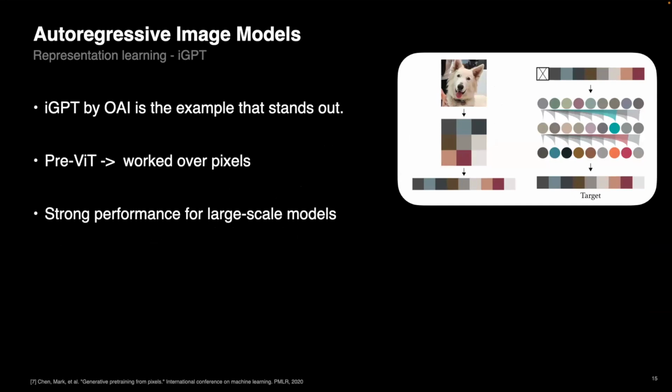Maybe the most popular idea exploring how well autoregressive methods would do for representation learning is the iGPT paper from OpenAI in 2020. The goal of this paper was actually to use autoregressive pre-training for representation learning, not for generation. However, this was a pre-Vision Transformer paper. So at the moment, they used only 32 by 32 images or something slightly higher, and the autoregression was happening over pixels, not over patches. It showed strong performance for the large models, but they were orders of magnitude larger than their peers, the contrastive methods like SimCLR.